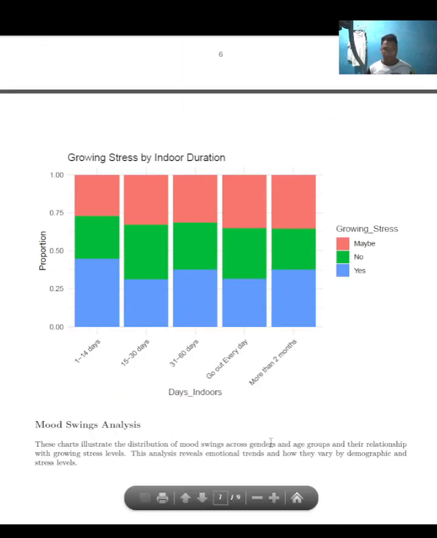Next, for growing stress by indoor duration. This graph illustrates how stress level correlates with indoor confinement. The x-axis represents the duration of time spent indoors, while the y-axis shows stress levels as yes, no, or maybe. Participants confined over 2 months overwhelmingly report higher stress levels. This finding emphasizes the psychological toll of long-term isolation and the importance of addressing mental health during lockdown or similar periods of restricted mobility.